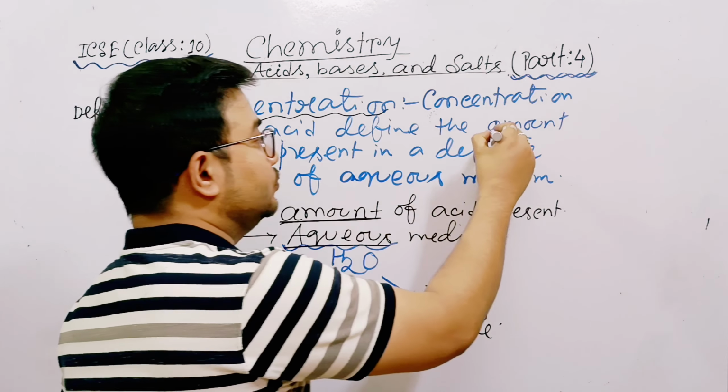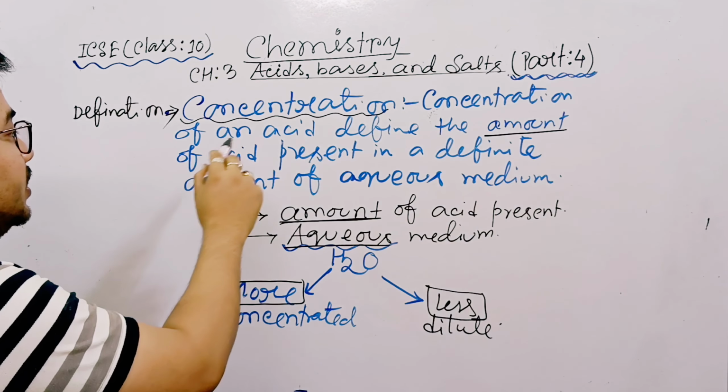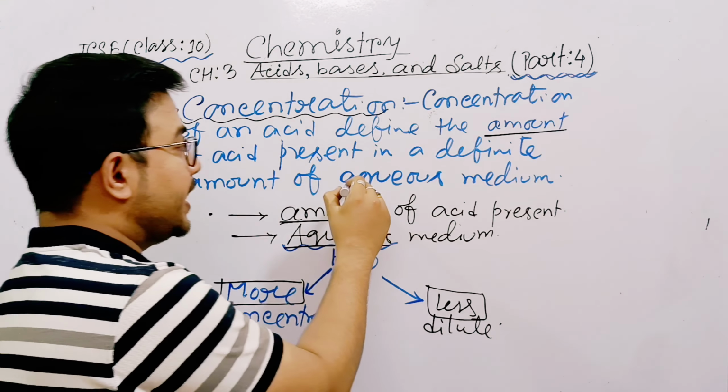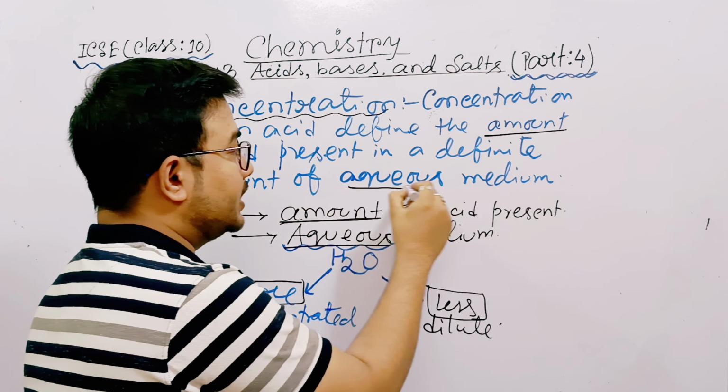See, the amount of acid present in a definite amount of aqueous medium. So amount of acid present in aqueous medium. See, amount of acid present in where? Aqueous medium. So these are the two terms. Now the concept in aqueous medium is water is more.